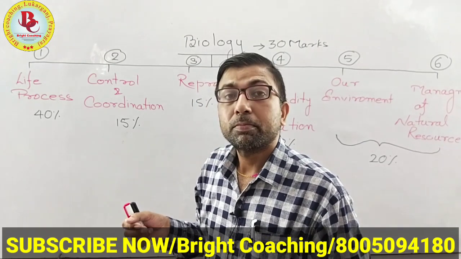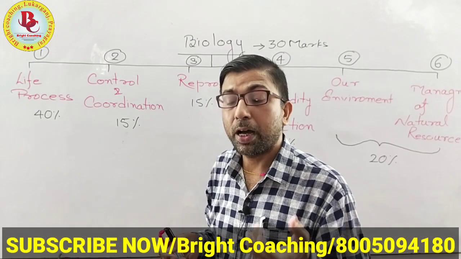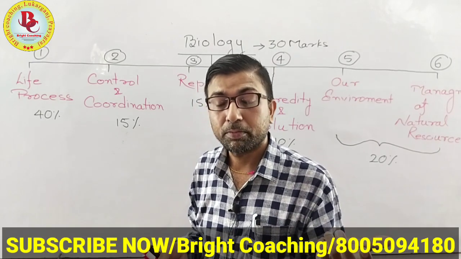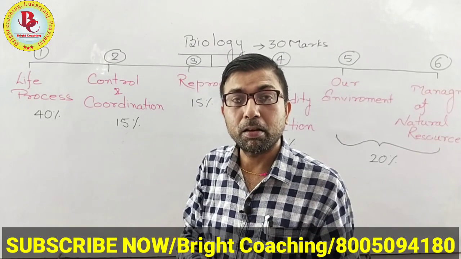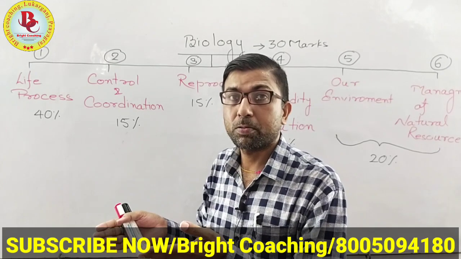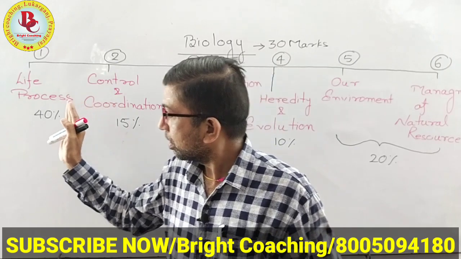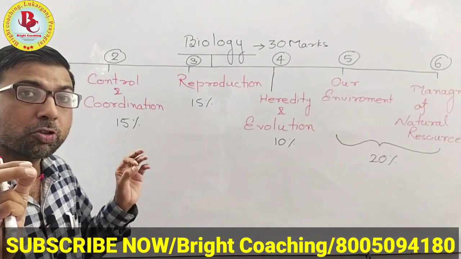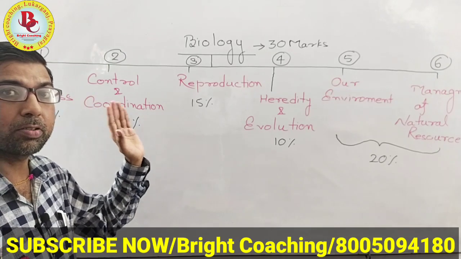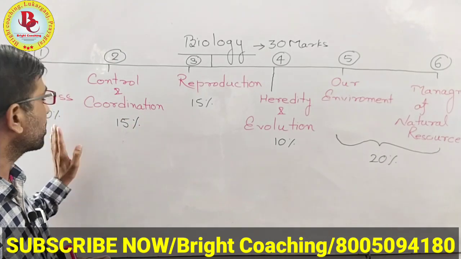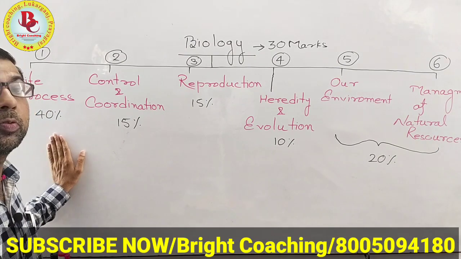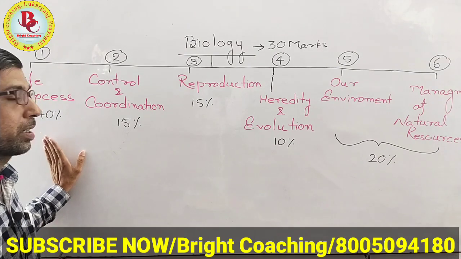In another part of this chapter, you have to study the excretory system in plants, in animals, and at last in humans. This life process is the most important chapter for your 10th CBSE biology. It covers about 40% of your syllabus, and it provides about 40% of the marks.